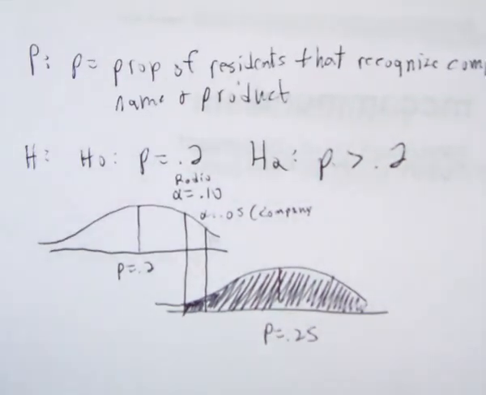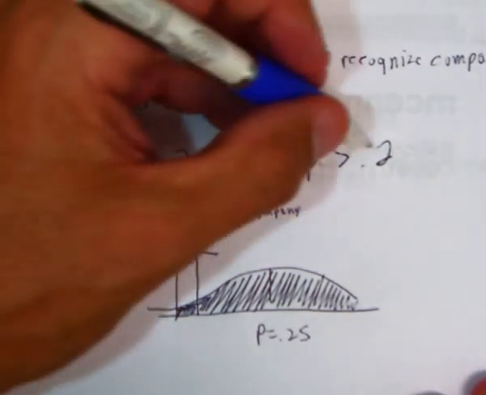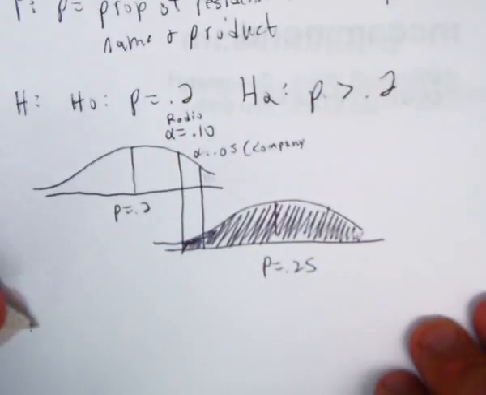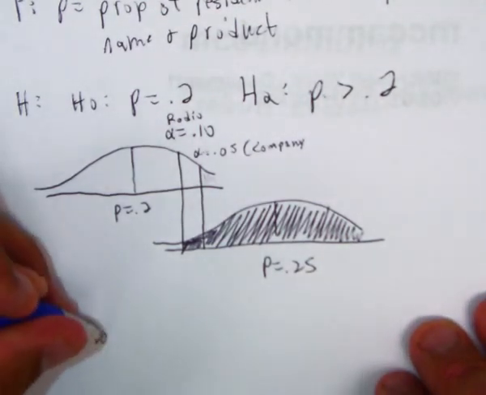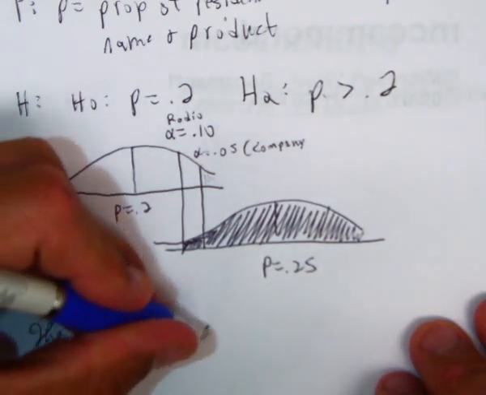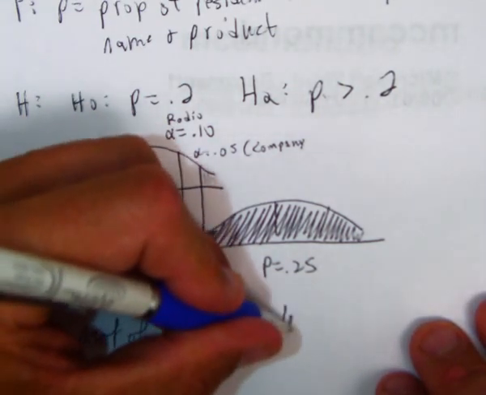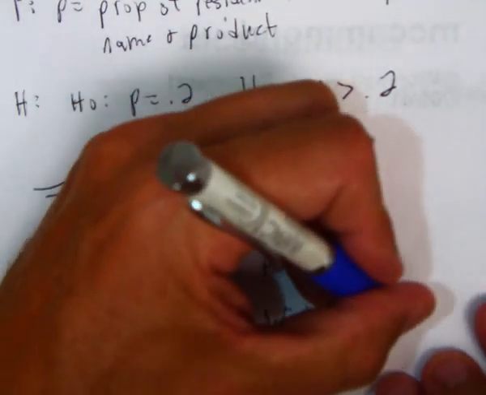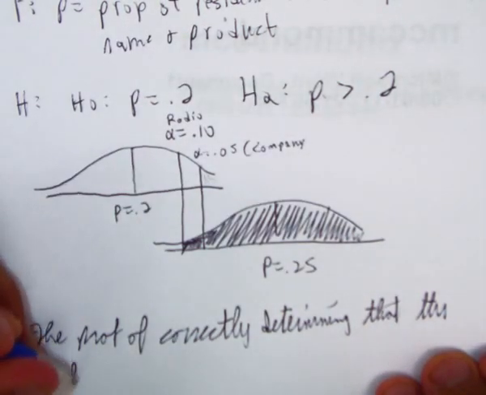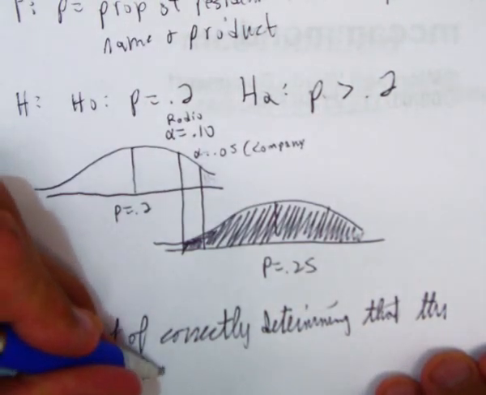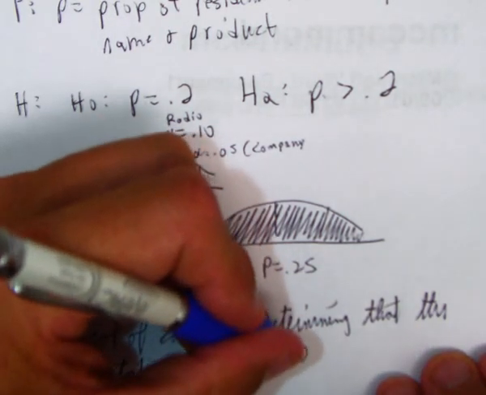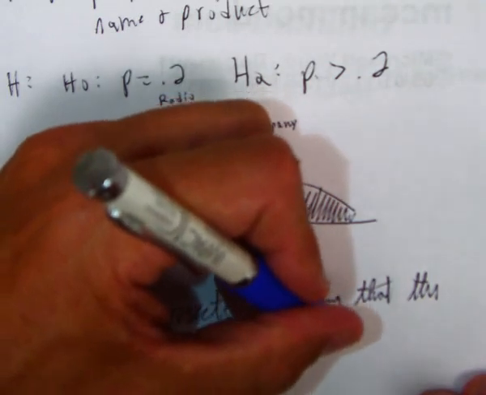And then see what is meant by the power of the test. Remember, with the power of a test, the alternative is true. So what is power? It's the probability of correctly determining that the radio station increased the brand recognition of the company.